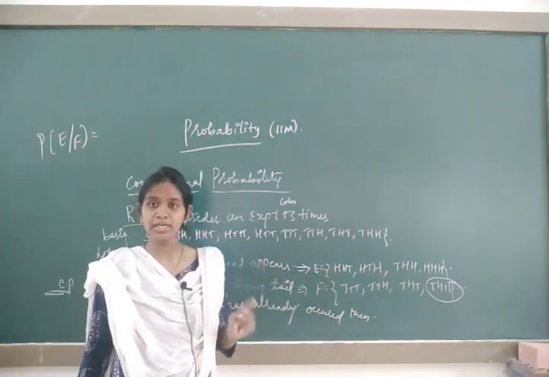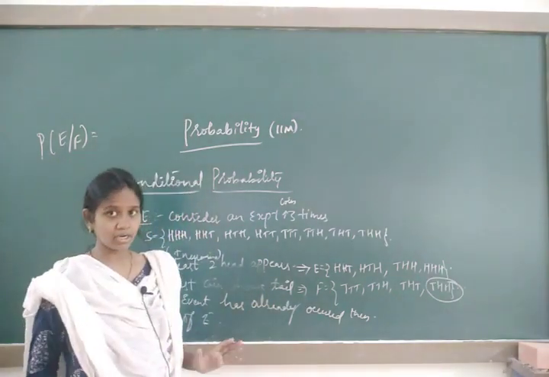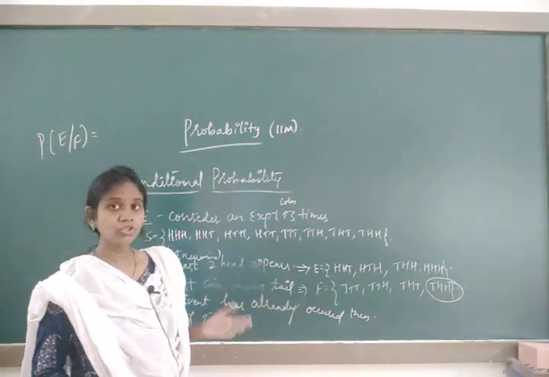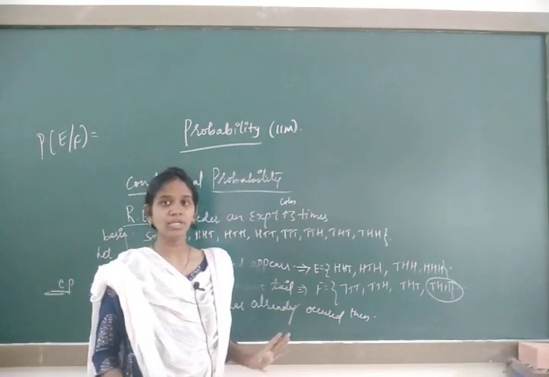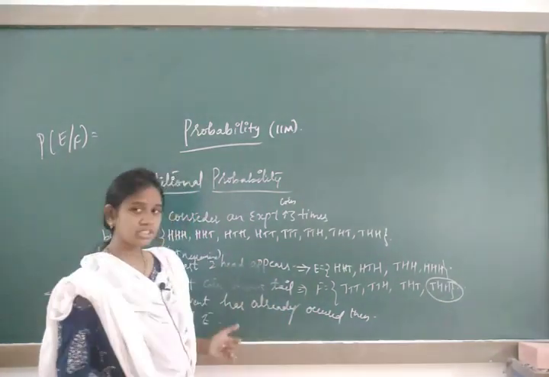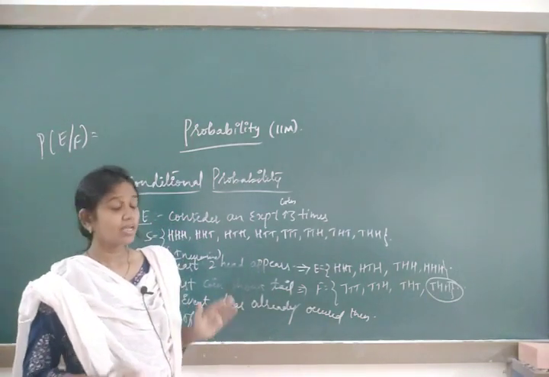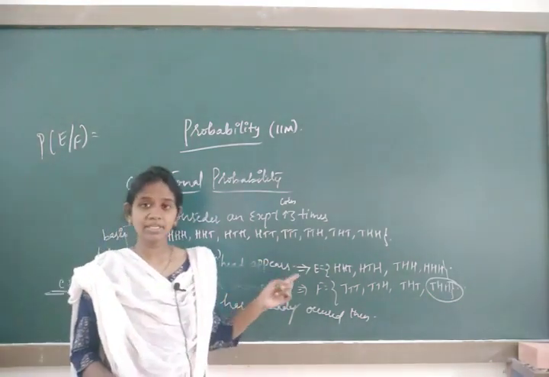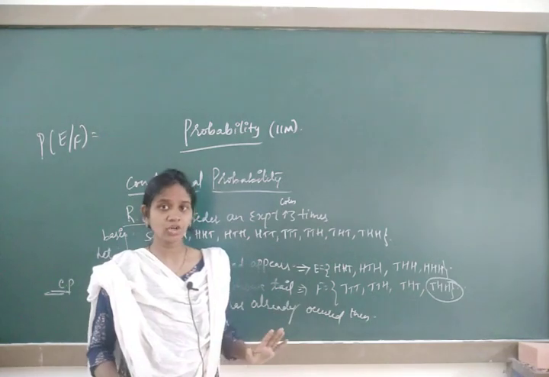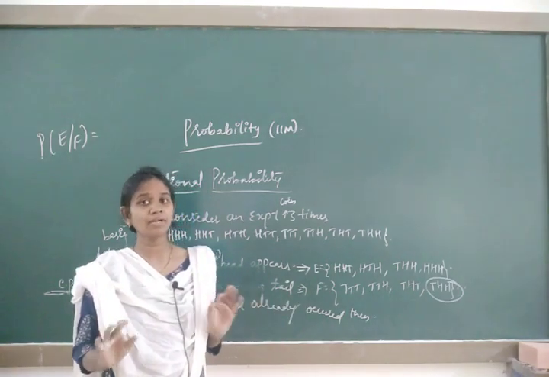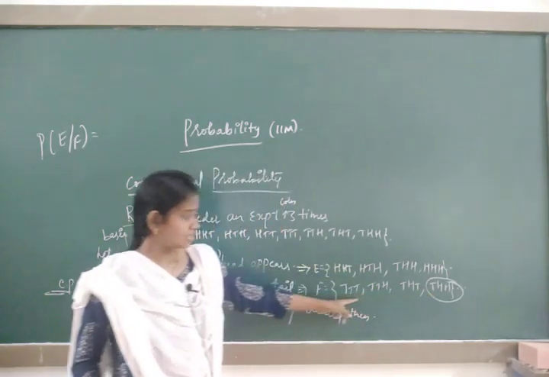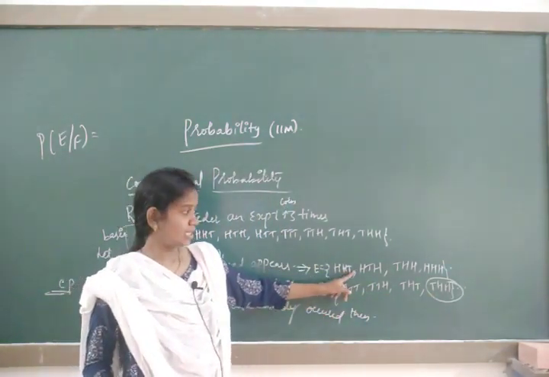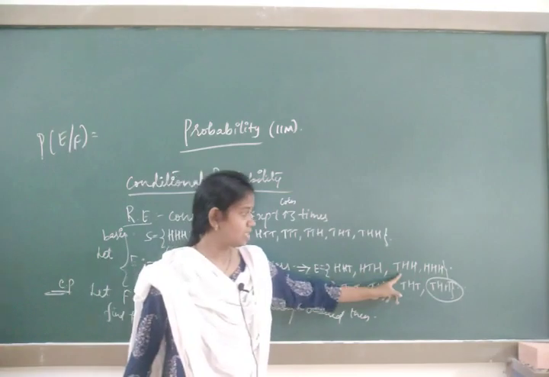You have to concentrate on which event has already occurred. That value should be there in the E event. It's only a simple concept. Whichever event has already occurred, that element should be present in the E element. If it is not present, then the probability will be 0. So here, the F elements present in E: only one possible outcome, that is THH.